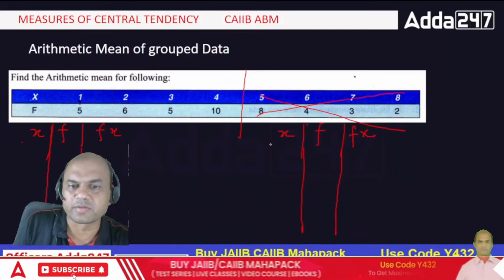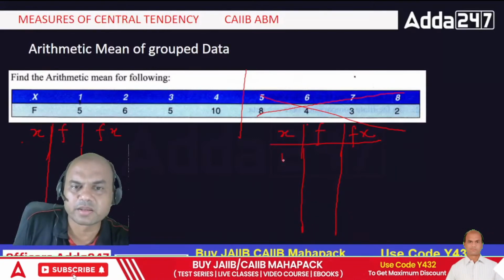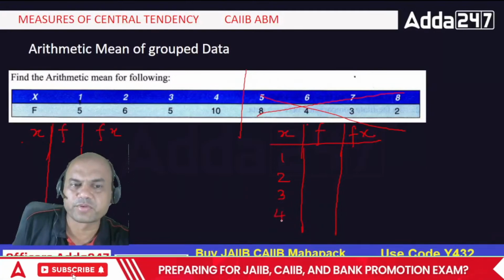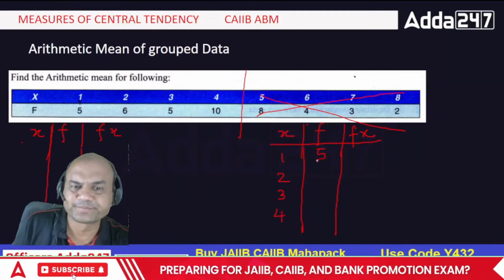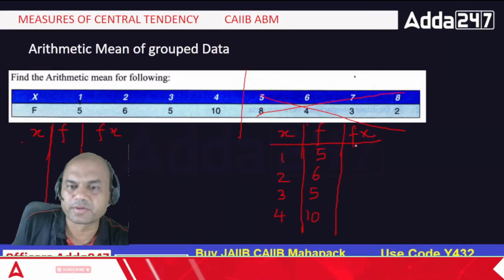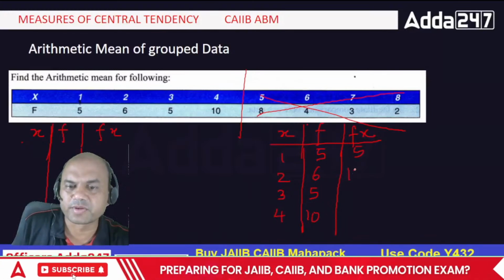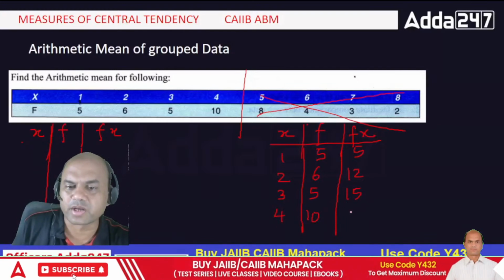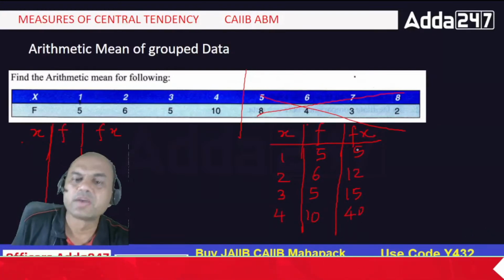Okay, now let me solve it. What is x? 1, 2, 3 and 4. What is f? f is 5, 6, 5 and 10. What is fx? Multiply this. 5 times 1 is 5, 6 times 2 is 12, 5 times 3 is 15 and 10 times 4 is 40, right? So fx I have got.